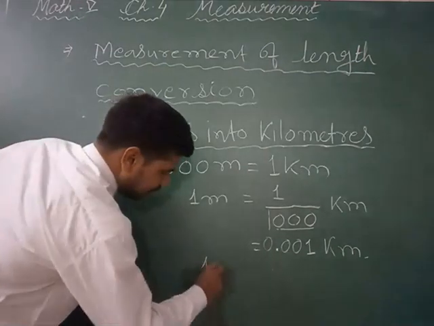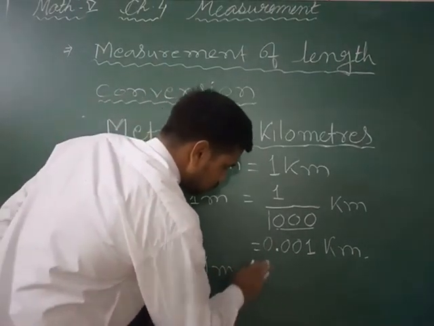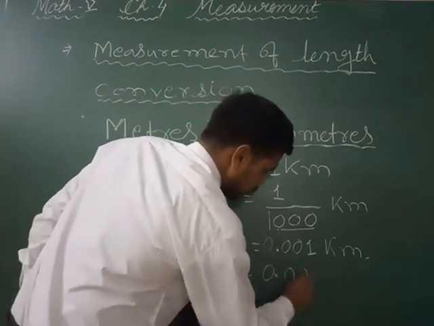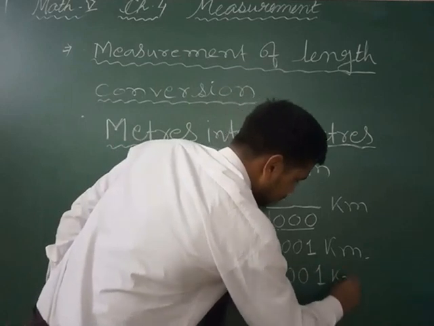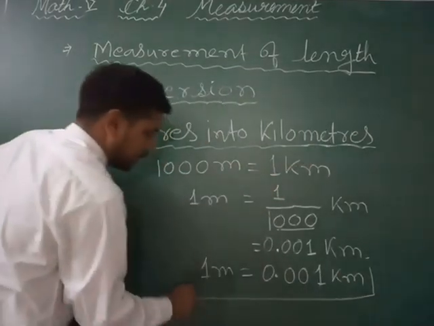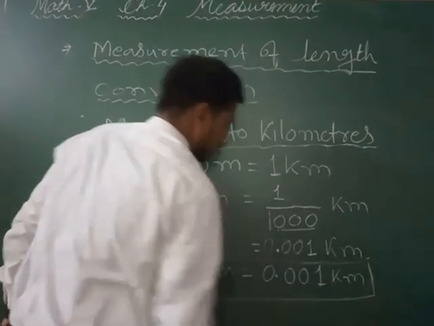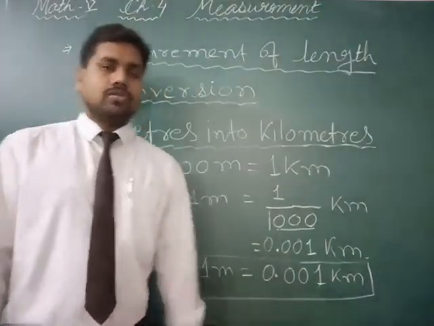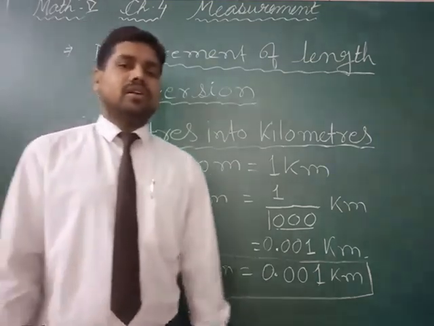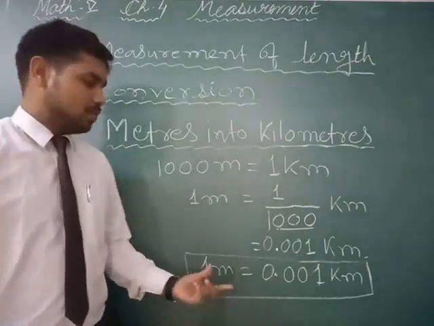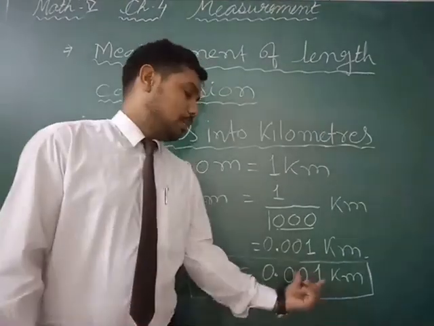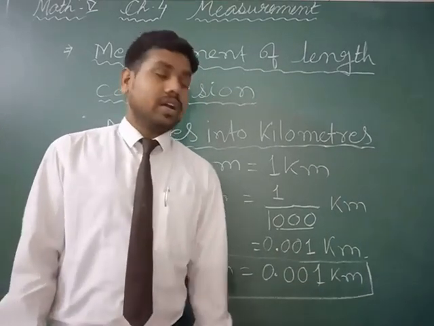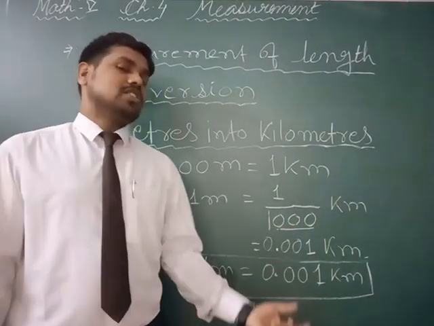Okay, with this relation you can convert meter into kilometer also. If it is asking to convert 400 meter or 46 meter into kilometer, just multiplying with this much you can convert, or by dividing with this much you can convert.